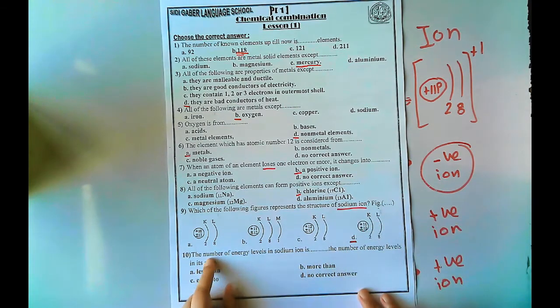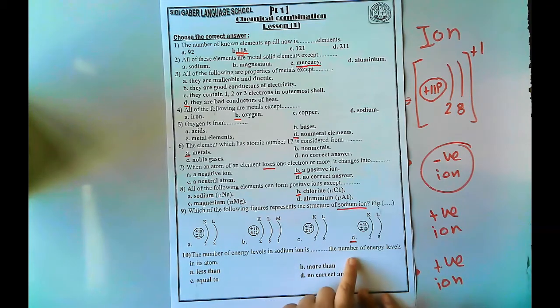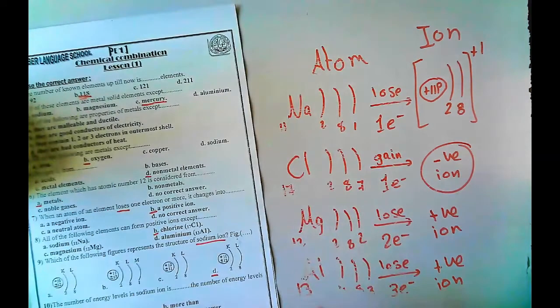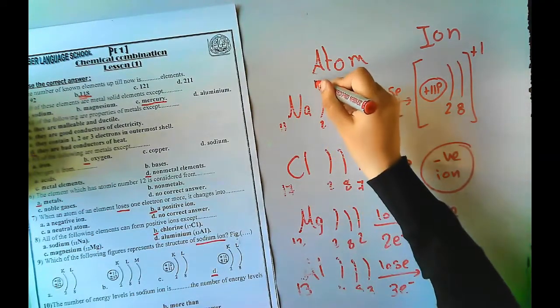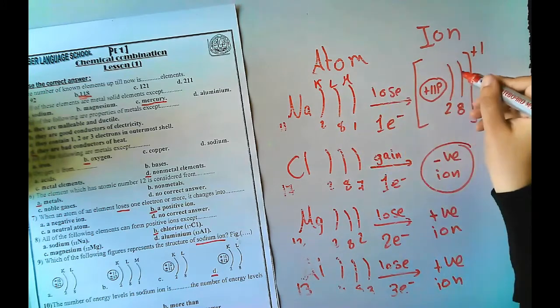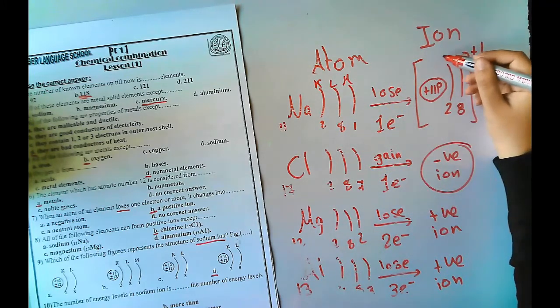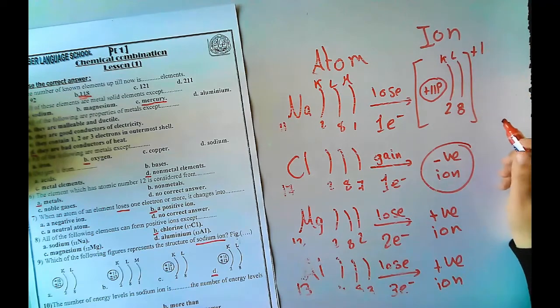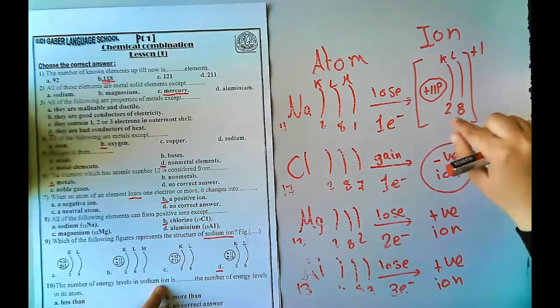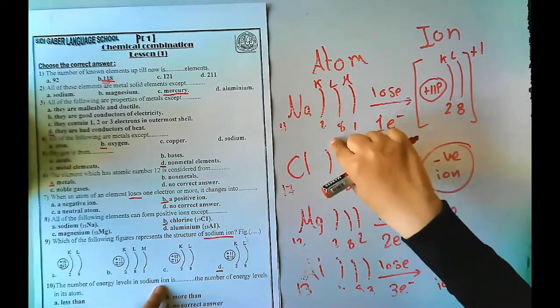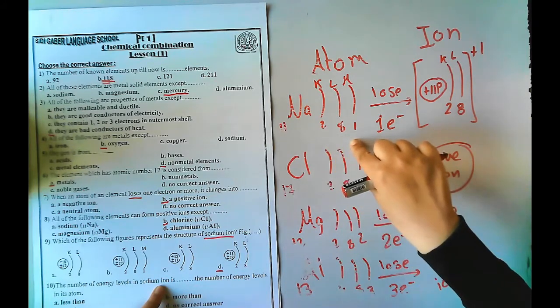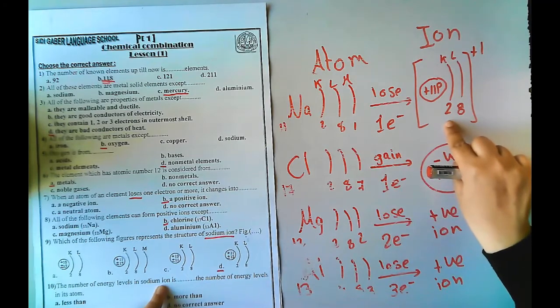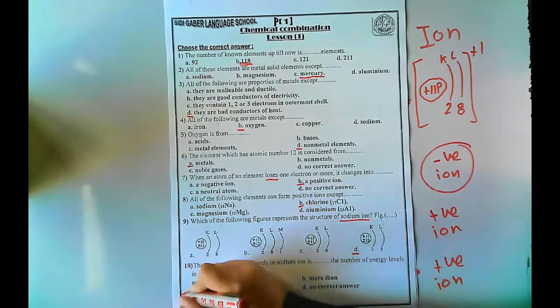The number of energy levels of the sodium ion is what? The number of energy levels in its ion. When I look at the sodium atom, here it has 3 energy levels, K, L, M. But in the sodium ion, it has K and L only. So the number of energy levels in the sodium ion is less than the number of energy levels in the sodium atom. Here there are 3 energy levels, but here there are only 2 energy levels. It's less than.